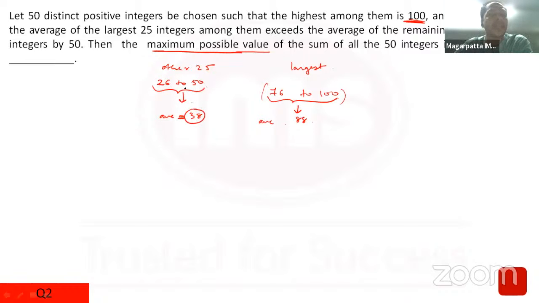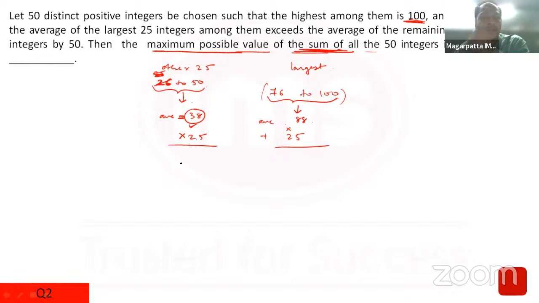So I don't need to worry whether I take a 25 and remove 26 and replace it by 25 and this becomes the 51. The average would be the same, so the total would be the same. And what mattered to us was the total of all the 50 numbers. So therefore the total of all these 50 numbers would be what? 38 into 25 plus 88 into 25, and the total of it should be our answer.